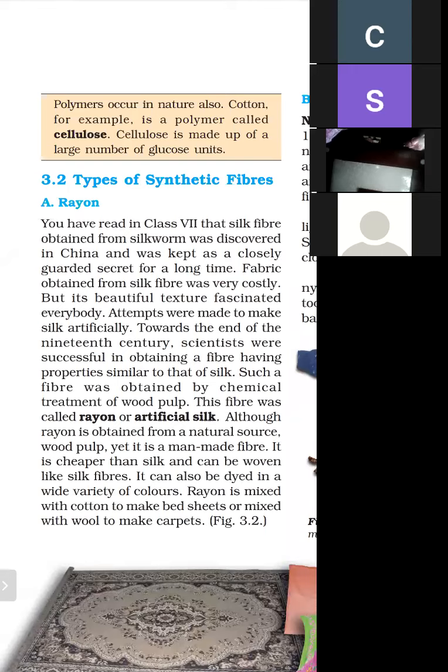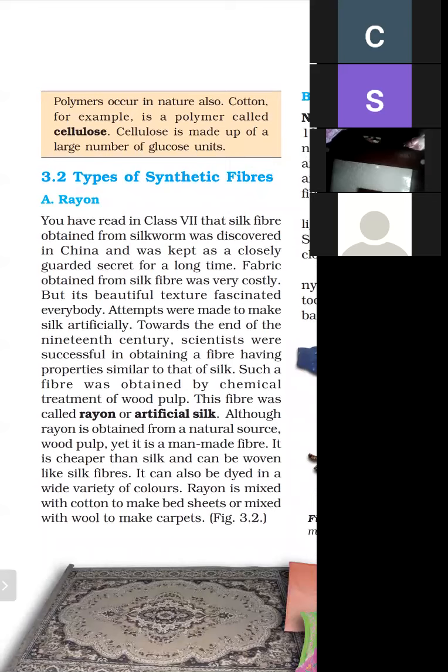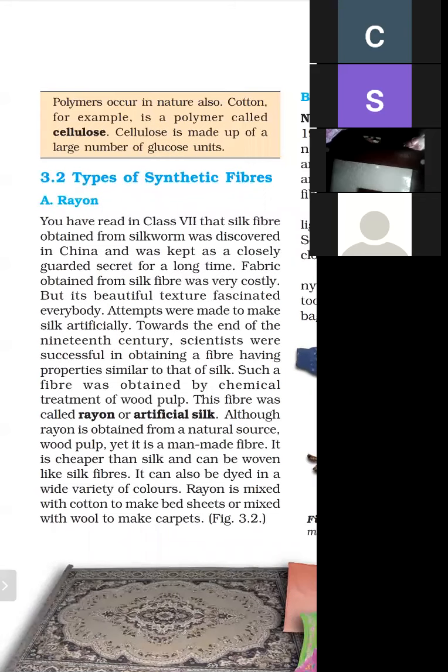Why is it called artificial silk? Rayon is obtained from a natural source. What is the natural source? Wood pulp. Wood pulp is the natural source, but it is called a man-made fiber because it is made by human beings. So rayon is artificial silk, and it is a man-made fiber. It is made from a natural substance, but it is made by human beings. So it is called artificial silk or man-made fiber.